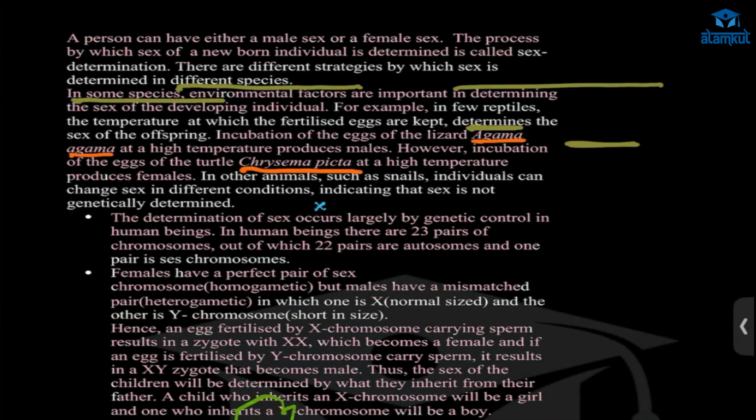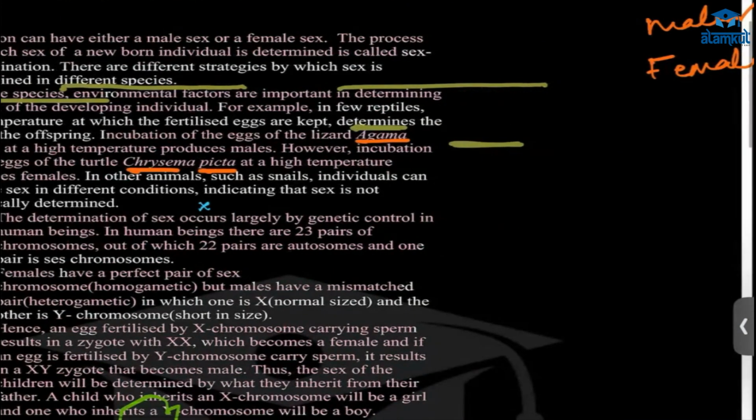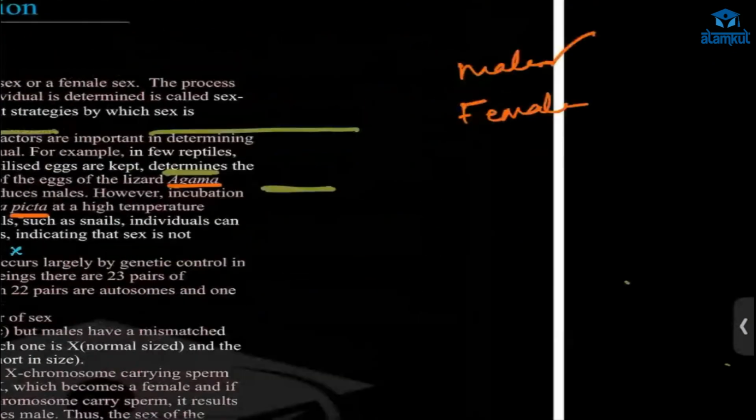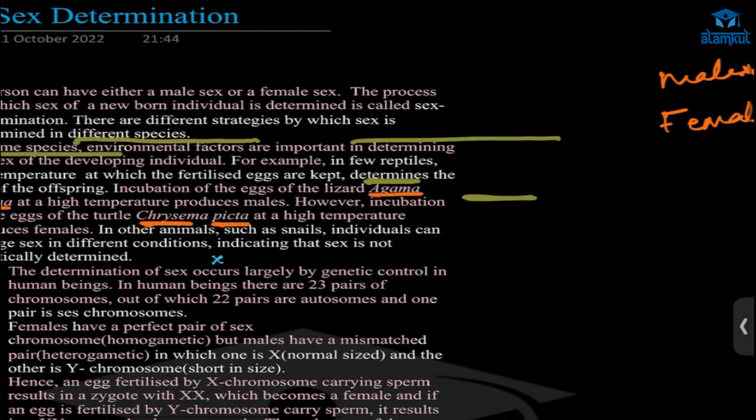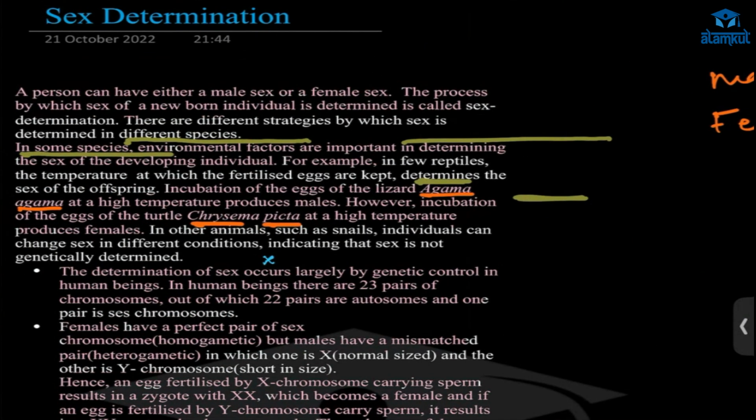In high temperature, it will produce female. That means in Agama, in high temperature there will be production of male, and at low temperature it will be female. Exactly the opposite will happen in the turtle.